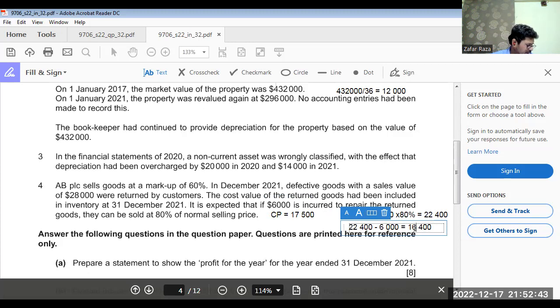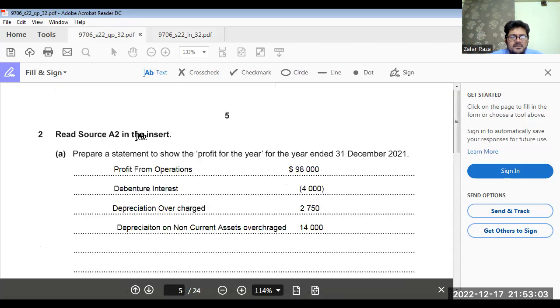Are you getting my point? 1,100. The value of inventory was overvalued by 1,100 in closing inventory. We have to reduce the value of closing inventory by 1,100 because of IAS 2. When we reduce the value of closing inventory, the cost is increased and profit is decreased.